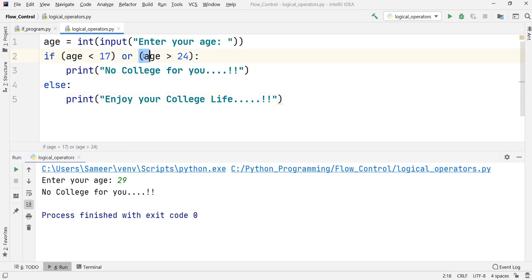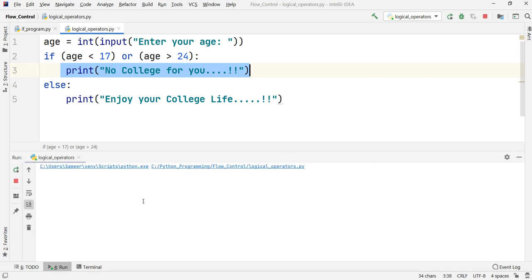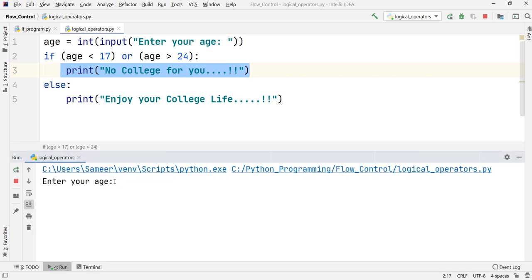The reason is that it is satisfying this particular condition. The age 29 is greater than 24, and because we have made use of the OR operator, the whole condition is true, even though the other part is not true. Only using the single condition, the whole condition has become true, and that is why it has printed out this particular message. One more thing that we can check right now is what will happen if I put the age as 17. I want you to guess what will be the output of this particular input. The output will come out to be enjoy your college life.